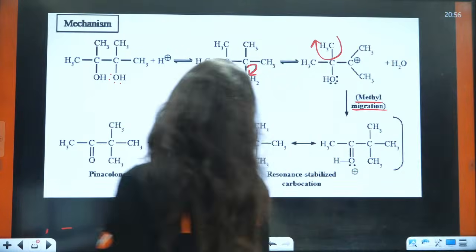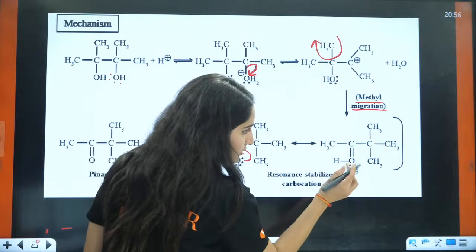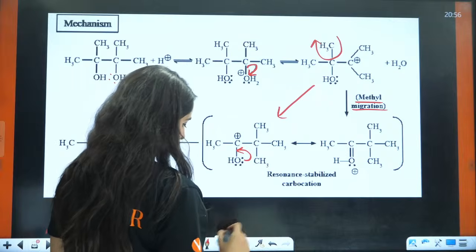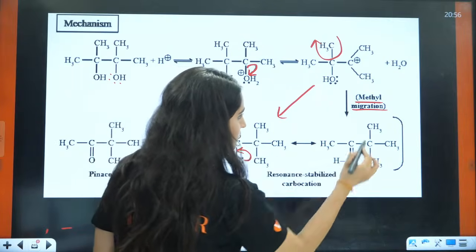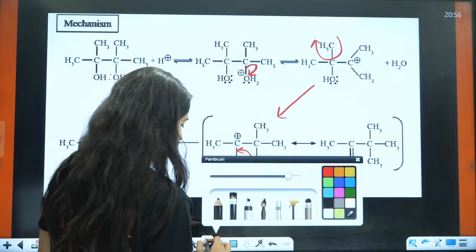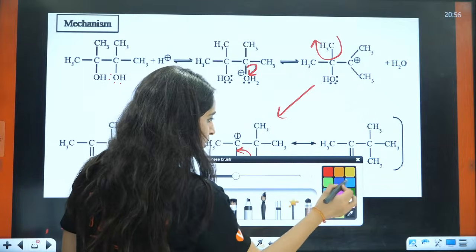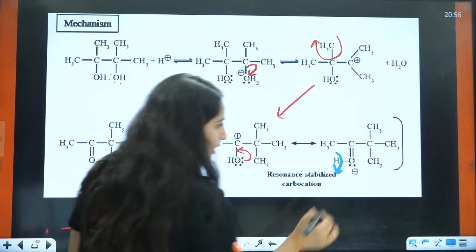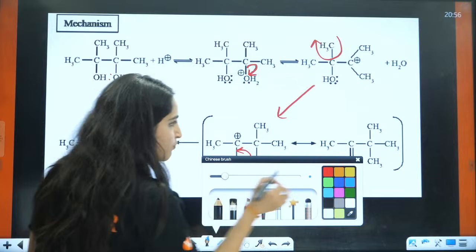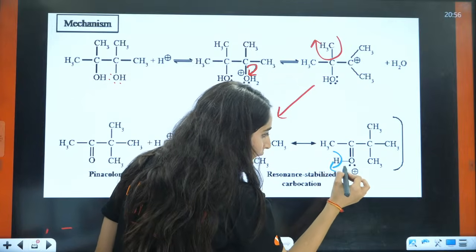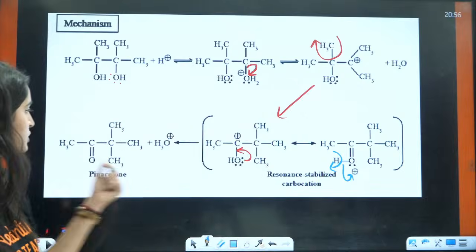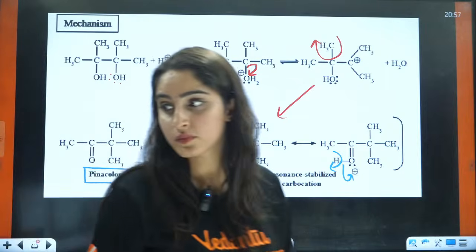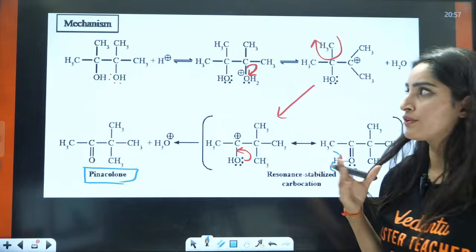Now in the end, what will happen? This H positive, this H, when from this to this, after this you will have the formation of this, right? Wait a minute. Yes. After this you will have the formation of this methyl shift. Then from this H positive will be eliminated and the electrons will jump here and hence you will have the formation of this pinacolone, right?